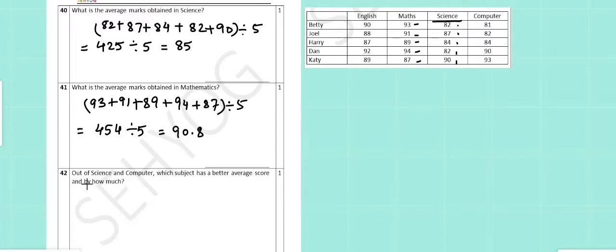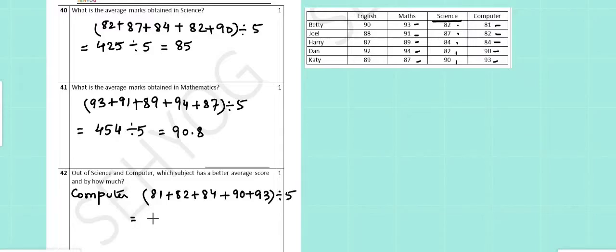In 42, out of science and computer, which subject has a better average and by how much? So, looking at the scores of computer, we will add up the scores. So, 81 plus 82 plus 84 plus 90 plus 93, and then we will divide it again by the number of items we have taken, which is 5 items. So, the total is 430, and dividing by the number of students we have taken, that is 86.